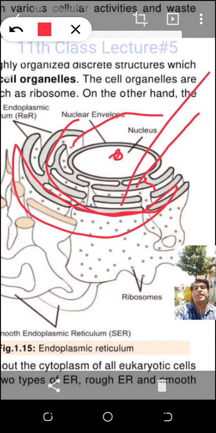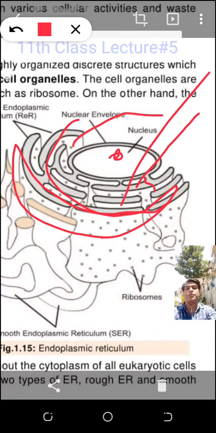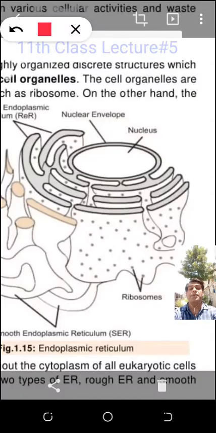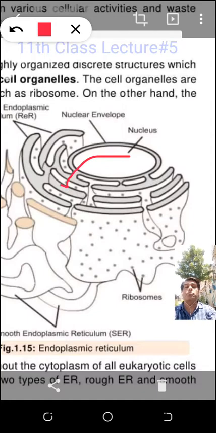Why is this endoplasmic reticulum attached to the cell membrane? I will tell you the need. If you move this material from the center of the nucleus, look at my red color. I finish this, I start once again because I just want to show the way of the material from inside the nucleus, and then it is moving out through these tubes.